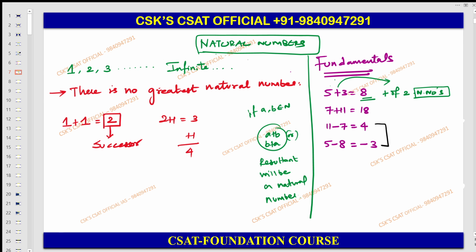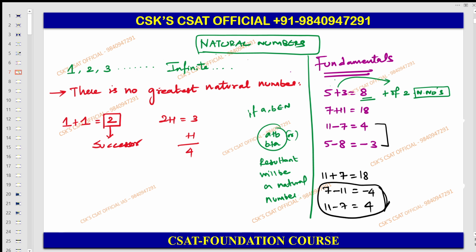The cases are here. Here a and b are natural numbers, you can take 11 and 7 itself as an example. 11 plus 7 gives you 18, a natural number. 7 minus 11, if you take this as an example, gives minus 4, which is not a natural number. So it may be a natural number, it may not be a natural number when it comes to subtraction. For example, let us take 11 minus 7, which is equal to 4. In these two cases you can take.